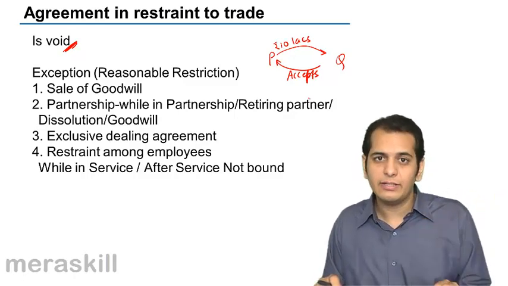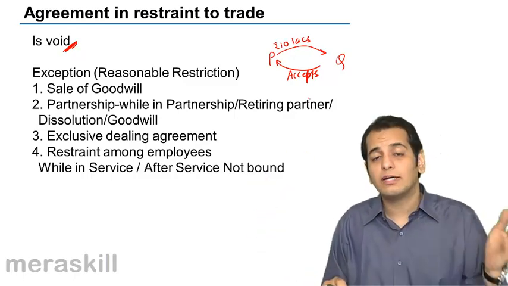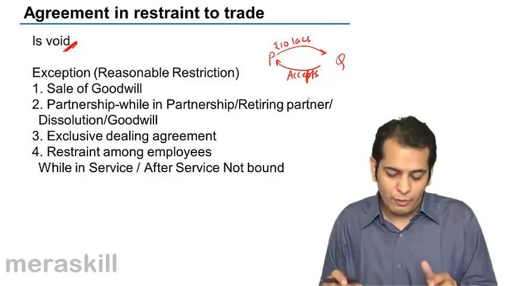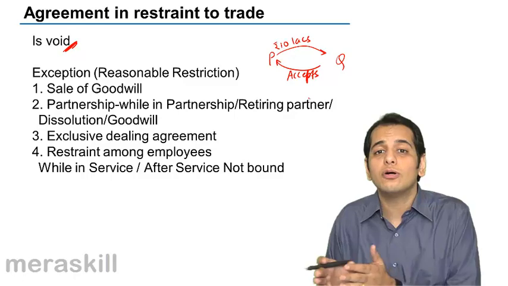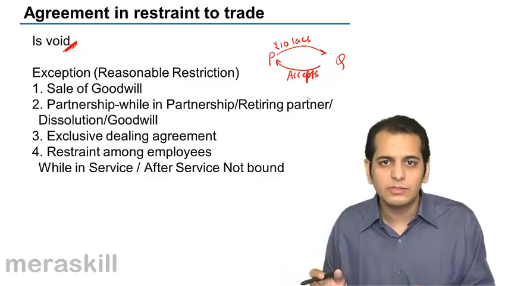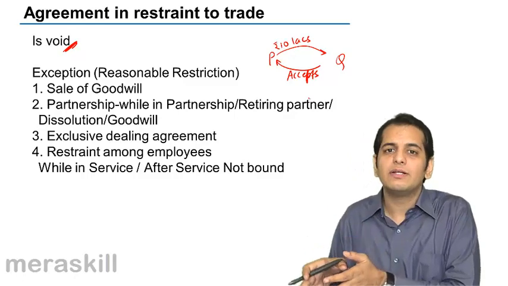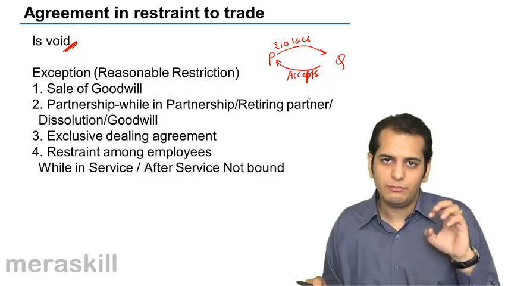Now coming to the second case wherein the partner has retired or the firm has been dissolved. If the partner has retired from the firm, he is no longer a partner. So ideally he can start his own business which may compete with the business of the firm.